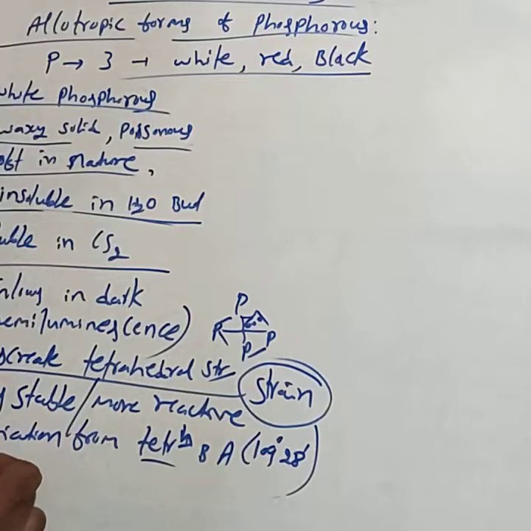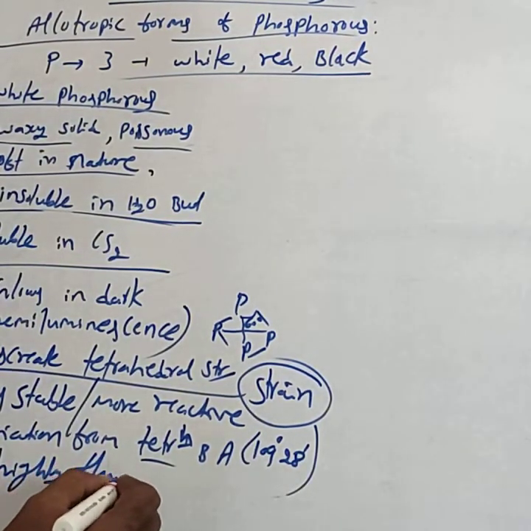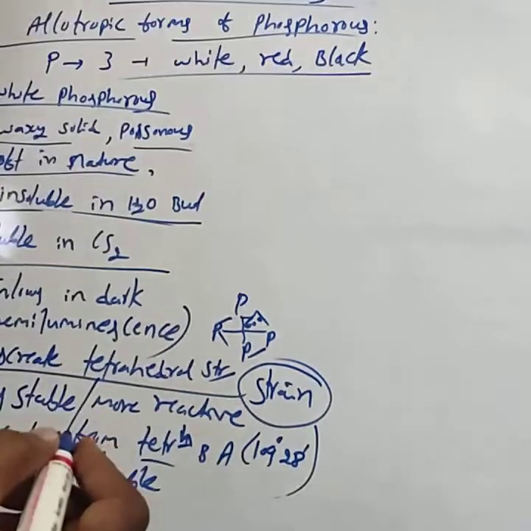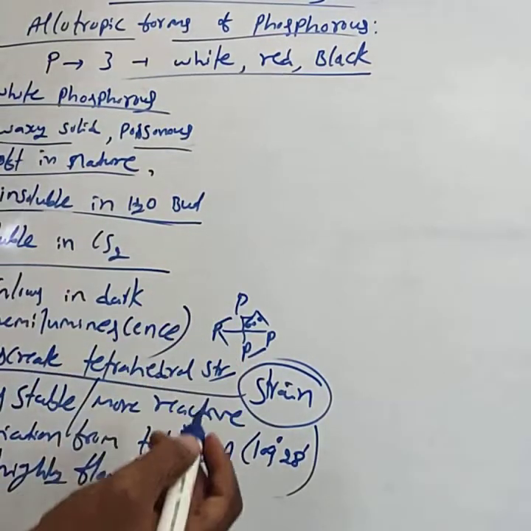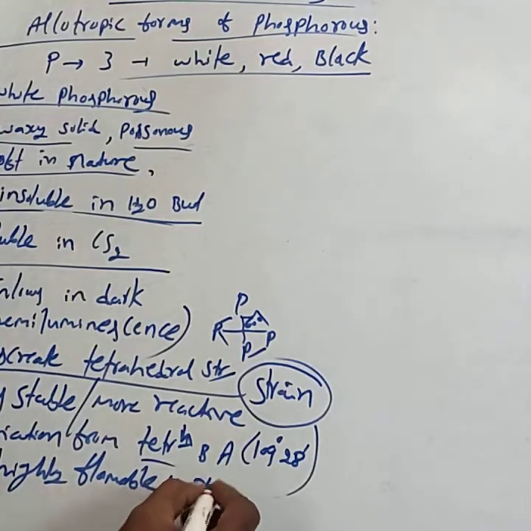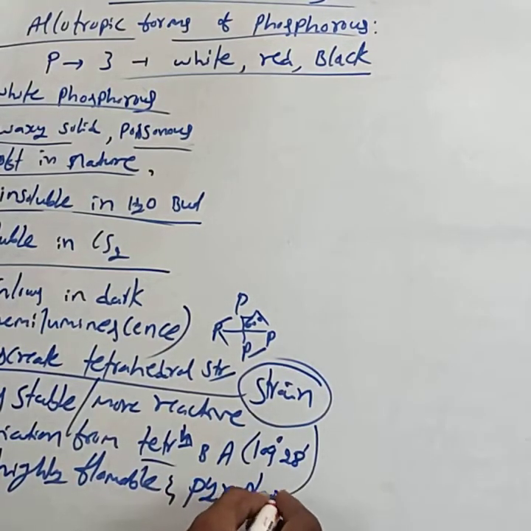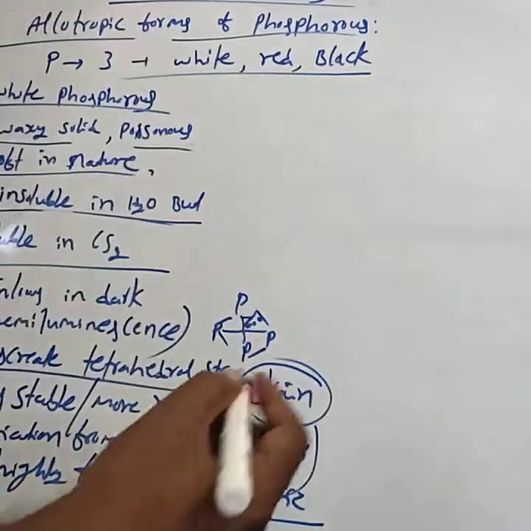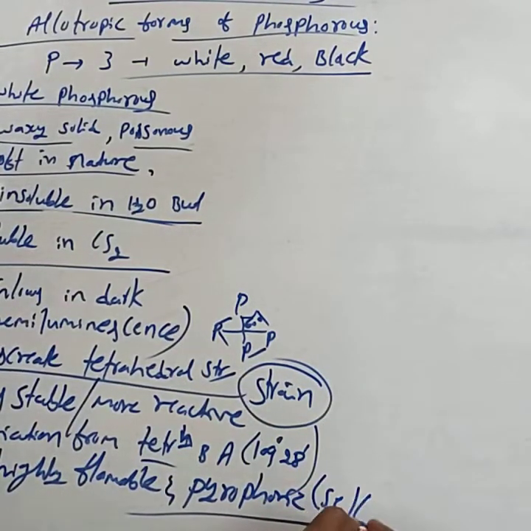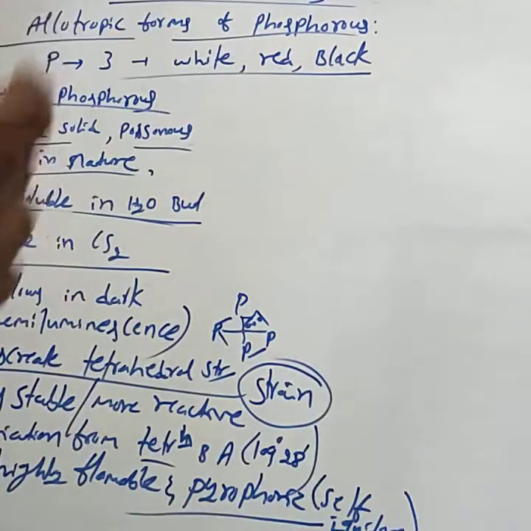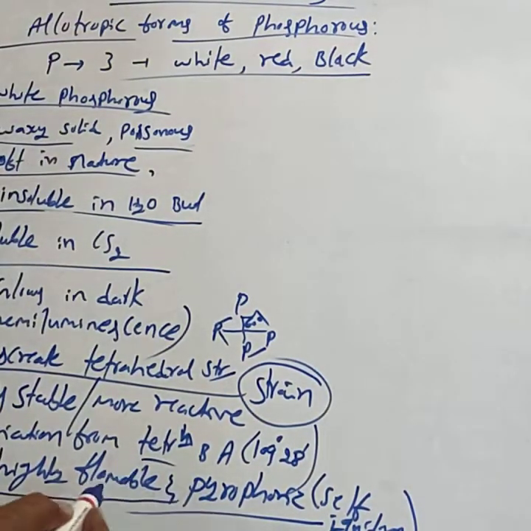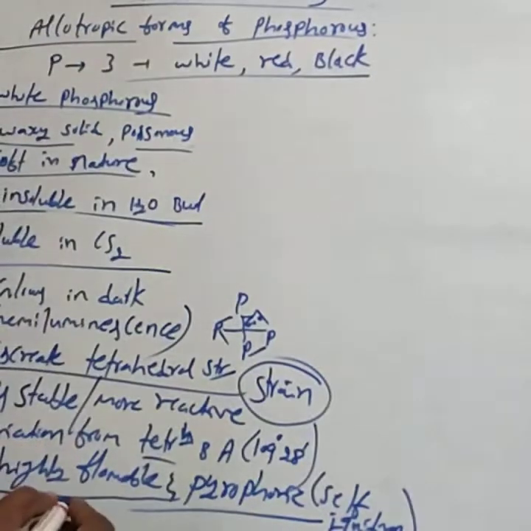White phosphorus is highly flammable and pyrophoric in nature. Pyrophoric means self-igniting nature. Due to being highly flammable, it catches fire. Highly flammable and pyrophoric in nature, it is stored in water.